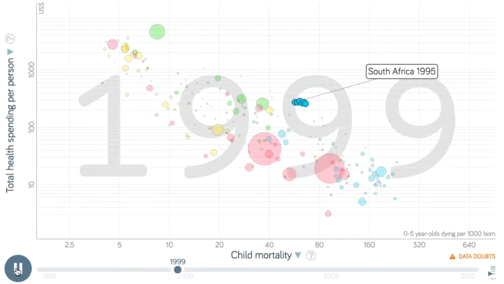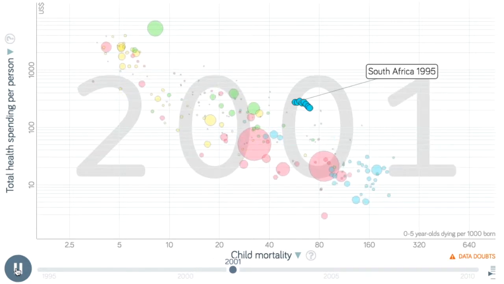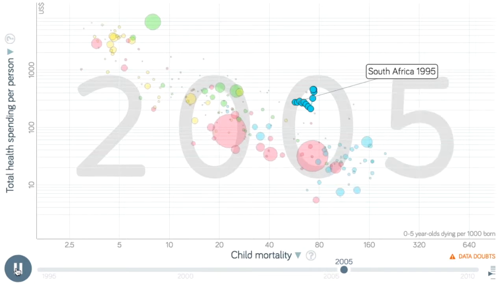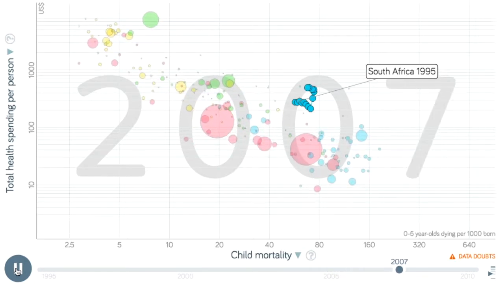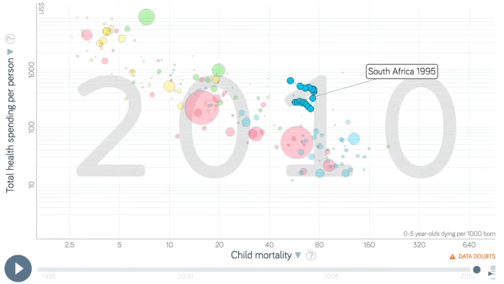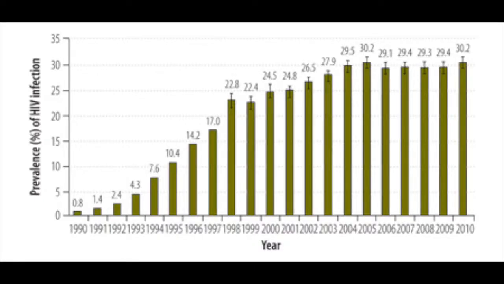South Africa, for example, saw decreases in total health spending and increases in child mortality rates as a result of HIV-related birth infections. While South Africa experiences malnutrition and other problems that are common amongst similar nations, South Africa does have significantly higher rates of HIV and related diseases, contributing to the child mortality rates, especially in the late 90s.